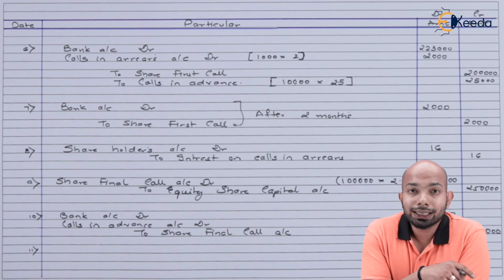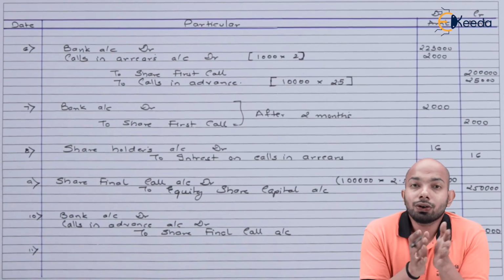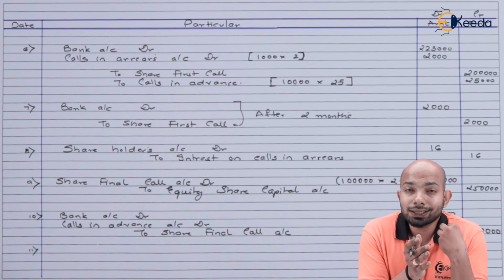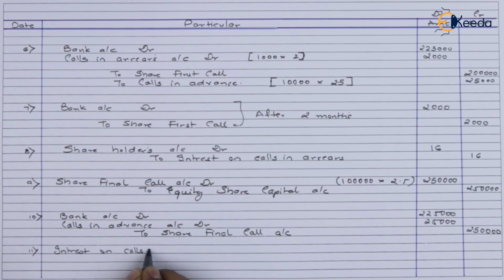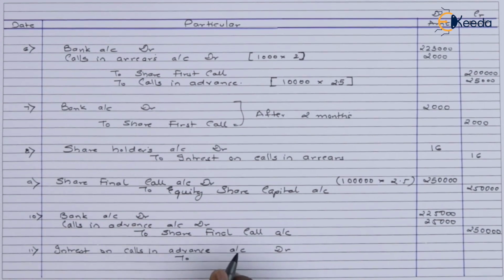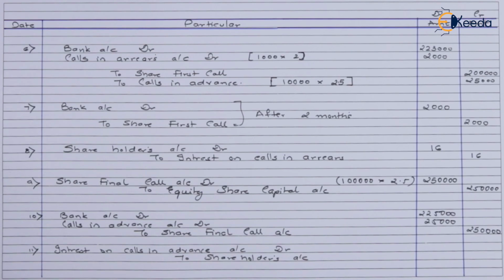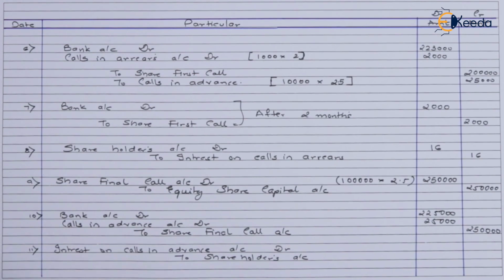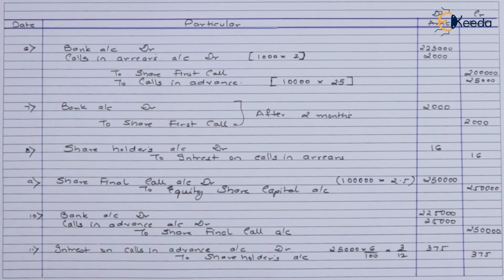And the last entry that we will pass here is the interest on calls in advance. As this is an expense or a loss for us, it will be debited and the shareholder's account will be credited here. Now the interest calculation is very simple. You have to give 6% interest on the amount due, that is 25,000 multiplied by 6% multiplied by 3 divided by 12. 3, the reason being it was due after 3 months but he has paid it 3 months before. So that comes to a total of 375 rupees.